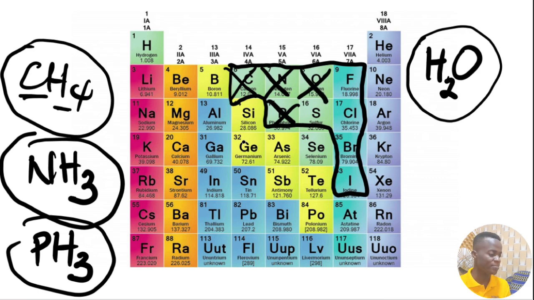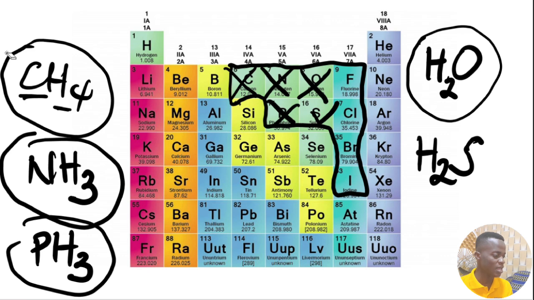What about S, sulfur? If sulfur is going to form H2S, this is where our acids begin to come in. So H2S is now our acid. This is our first acid. So this one qualifies. Then all the 7 elements are going to form the acid with hydrogen.